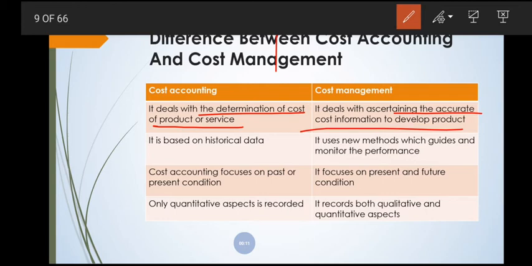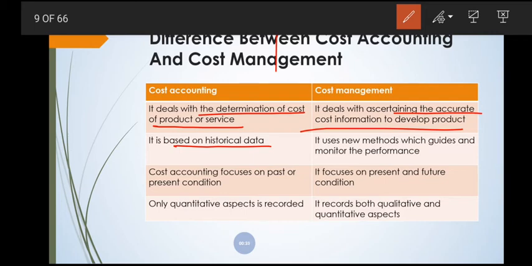Okay, so see the second difference. Cost accounting is based on historical data, that is, it deals with the past data of the business organization. So based on the historical or past data only, it takes the necessary actions and makes a plan for the future course of action.